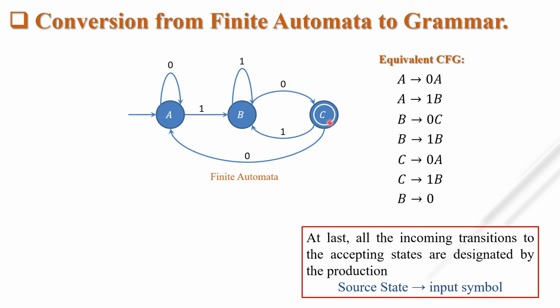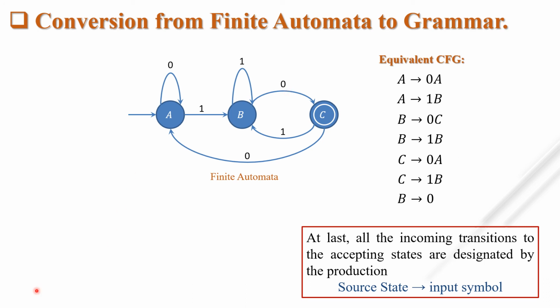If you have a final state, then you have to see which state gives to the final state. This B gives to the final state. That's why we wrote here B tends to 0C. Okay, but at last you have to write the source state. This is a source state, that is B tends to only the input symbol. So I have to write B tends to 0 for terminating the CFG. Okay, so at last I write B tends to 0.